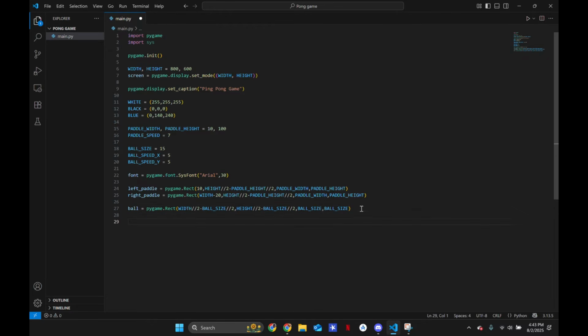Now for our score, we're going to have to create a tracker for our score. So let's go ahead and do left score.